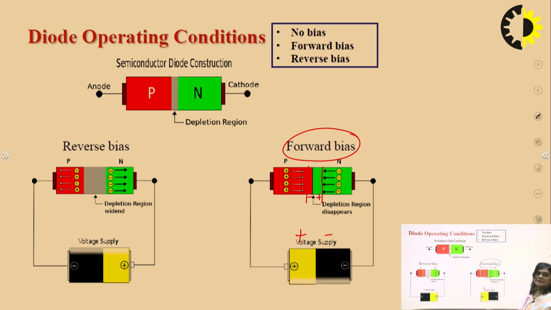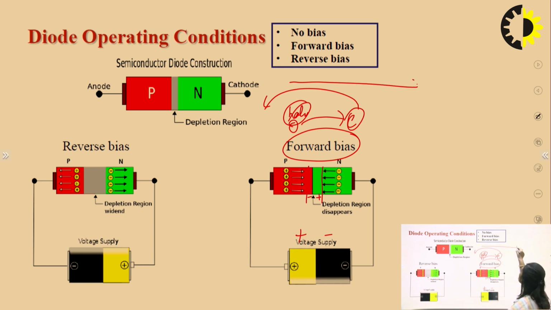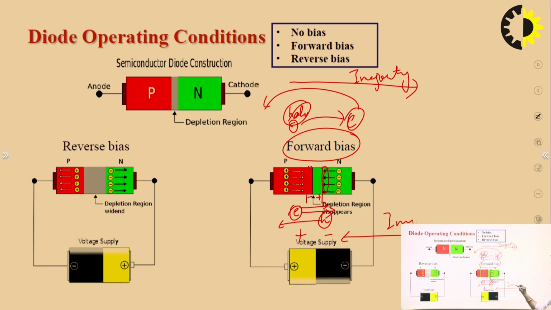So this barrier potential will be eliminated, and now the further movement of the majority charge carriers, like holes from the P side and electrons from this side, they will move here and they will move here. So the majority current will flow from P to N side, I majority. Also, due to the accumulation of this barrier potential, the minority charge carriers near the junction will also cross. Like electrons in P type semiconductor, they will move here, and holes from N type semiconductor, they will move here. So the direction of minority current will be in this way.